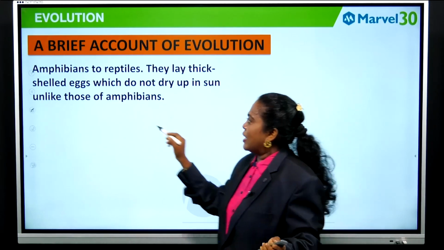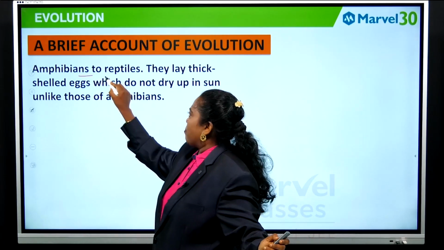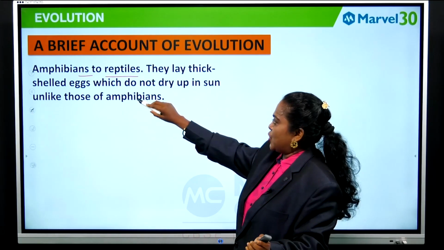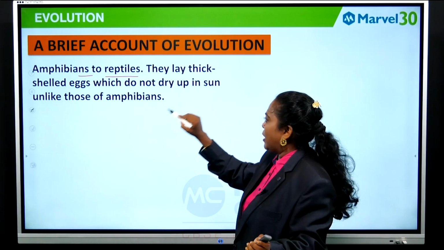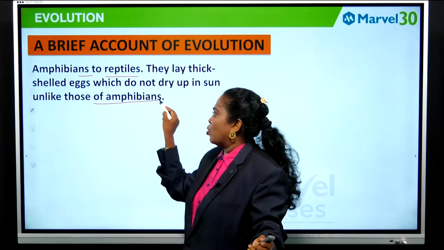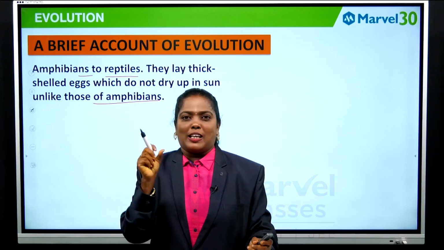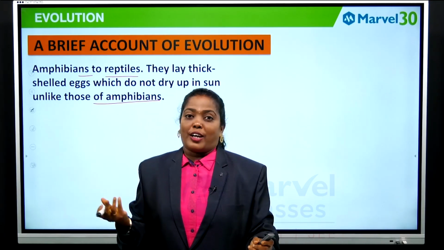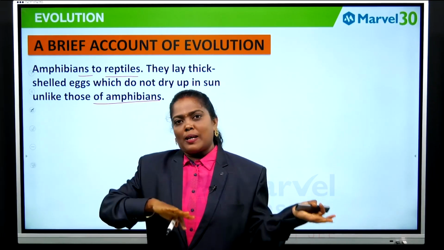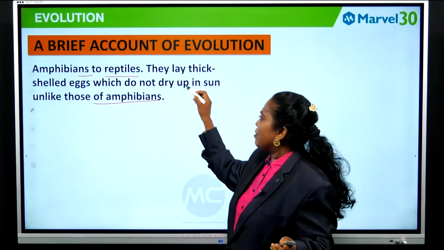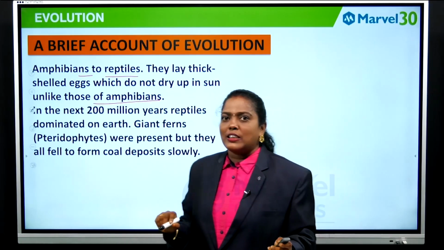Then amphibians came, and from the amphibians, reptiles. They lay thick shelled eggs which do not dry up in the sun, unlike those of amphibians, because the eggs of the amphibians are jelly-like, isn't it? They will be dried up in the sun. So from the amphibians the reptiles evolved, and their eggs are shelled eggs.